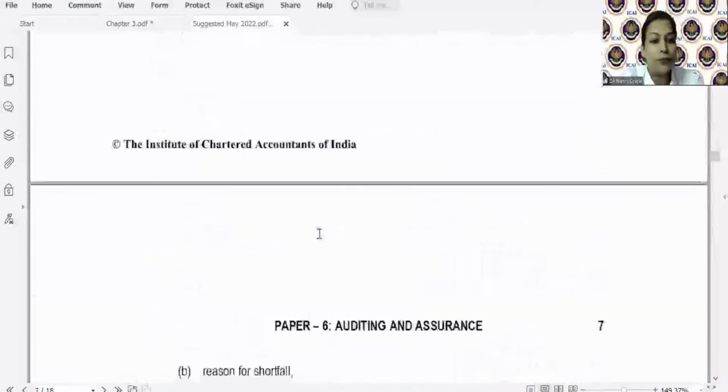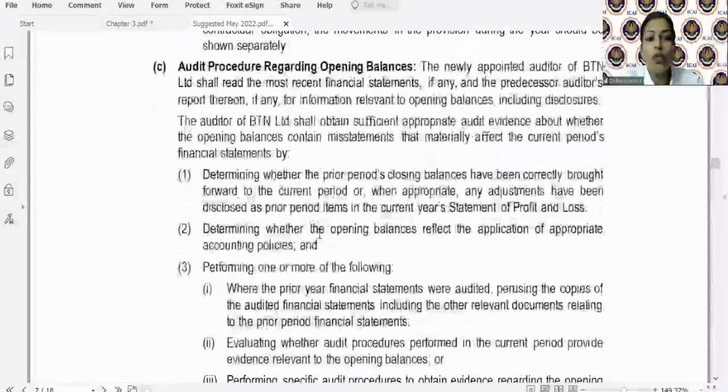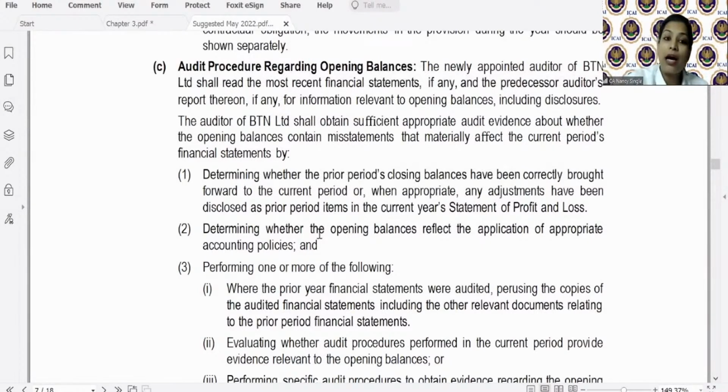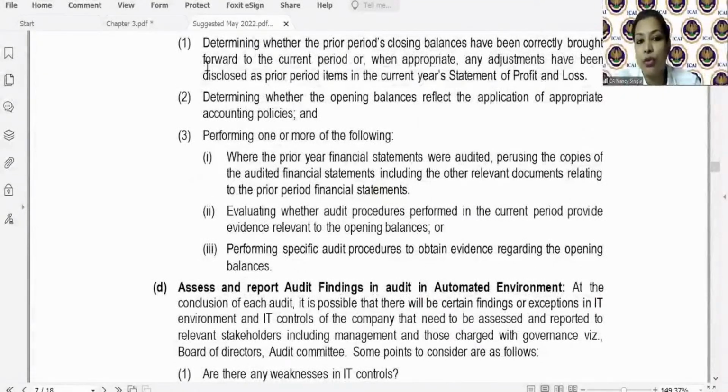So audit procedure, the newly appointed auditor of BTN Limited shall read the most recent financial statement, if any, and the predecessor auditor's report. So it is basically the way you have to present the answer. The auditor of BTN shall also obtain sufficient appropriate audit evidence about whether opening balance contain misstatements, right? Determining whether prior period closing balance had been correctly brought forward, appropriate accounting policies, and performing one or more of the following procedures.